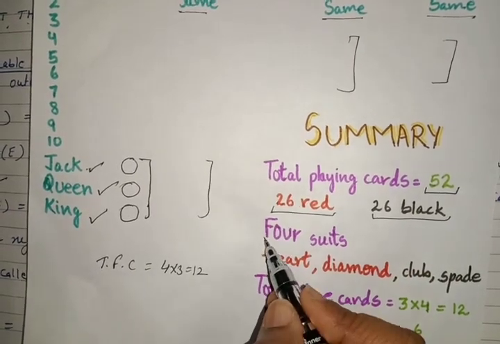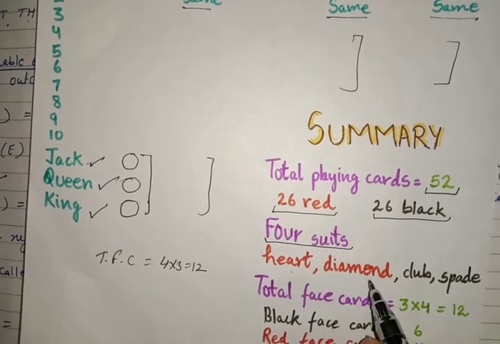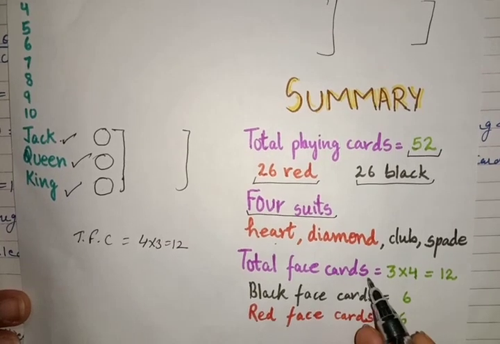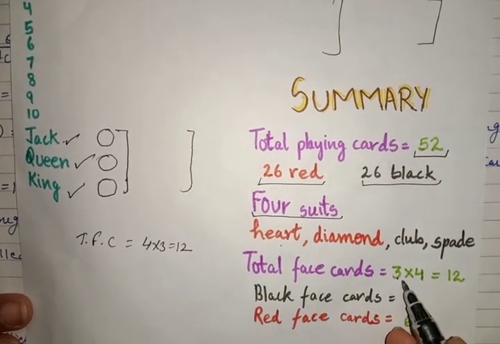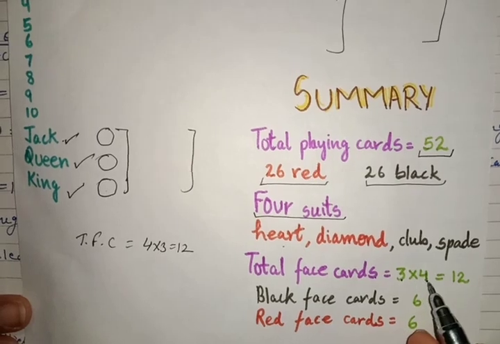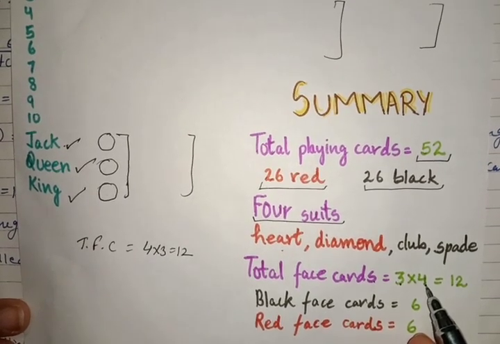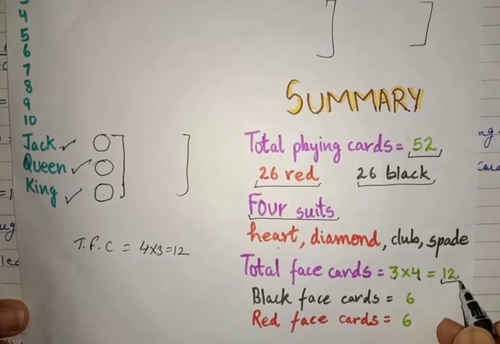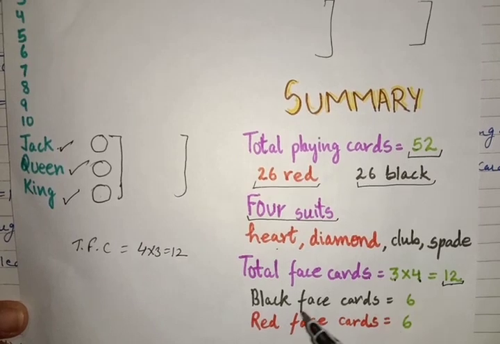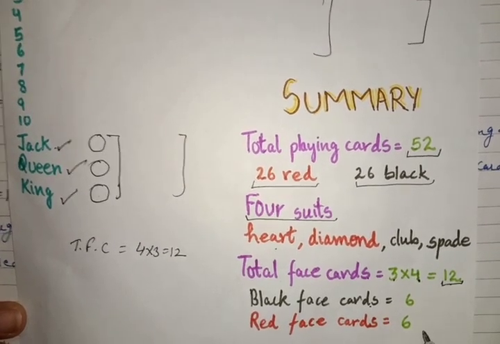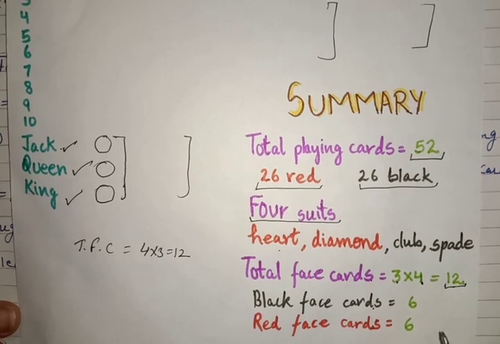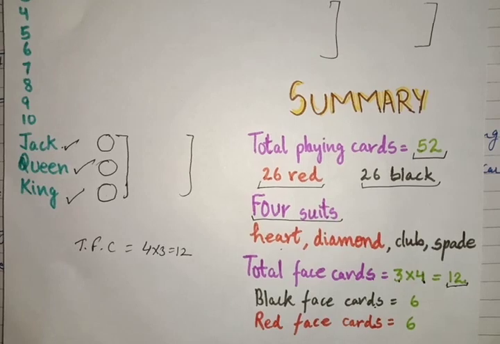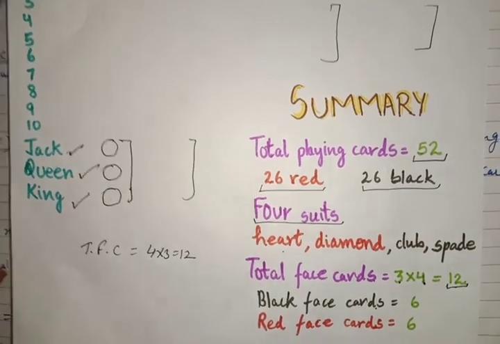These are further divided into 4 suits. Heart and diamond are of red color, club and spade are of black color. Total face cards, just now I told you: 4 jacks, 1 in each suit, 4 queens, and 4 kings. So how many total face cards? 12. Out of 12, 6 are black and 6 are red. I hope this flowchart of the playing cards is clear to you. If it is not clear, you should see it 2 or 3 times and try to learn this. Then only you will be able to do all questions of playing cards.